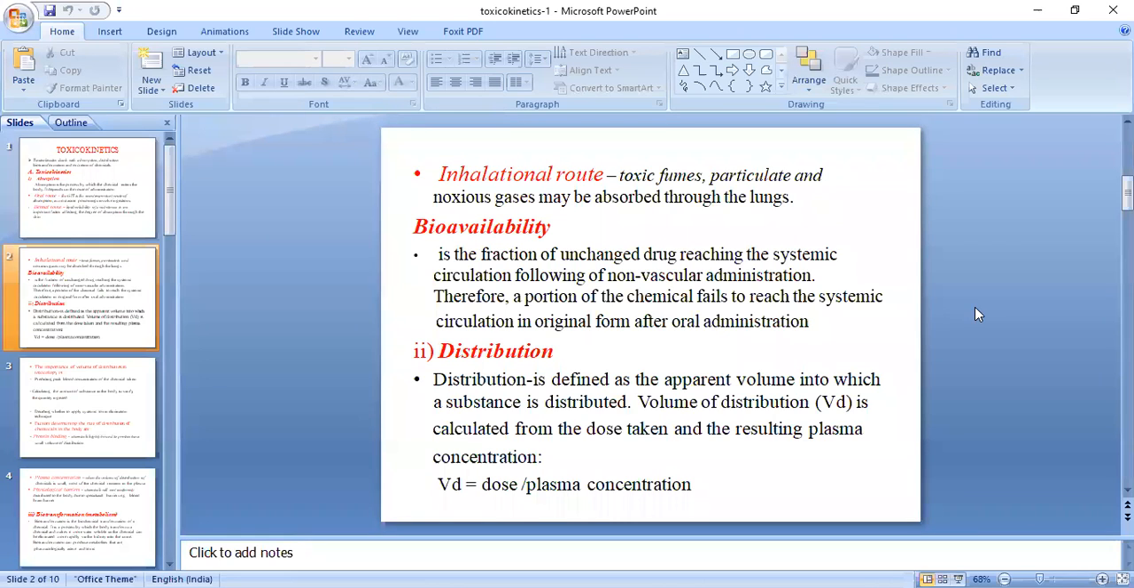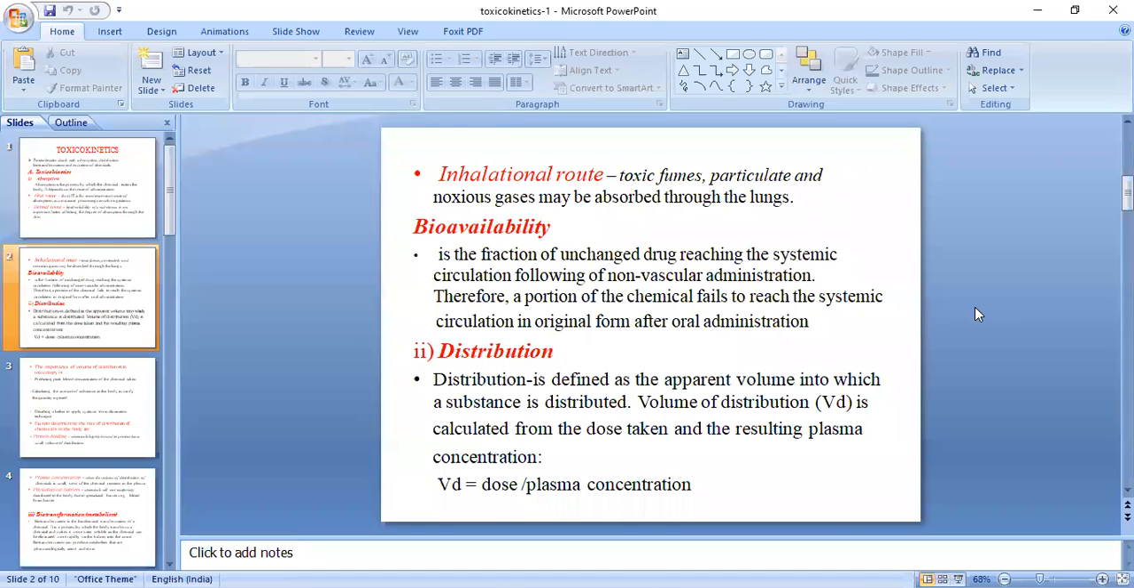So we have seen three routes: oral, dermal and inhalation. The last two routes, inhalation and dermal, mainly apply to persons who are working in industries where they are dealing with pesticide spray or toxic fumes or gases, like some gases such as nitric oxide. Those persons are at risk or prone to chronic poisoning.